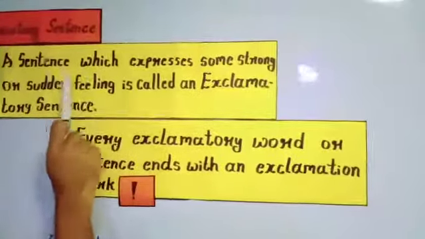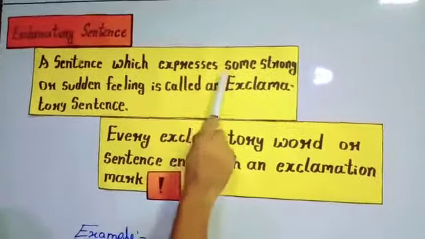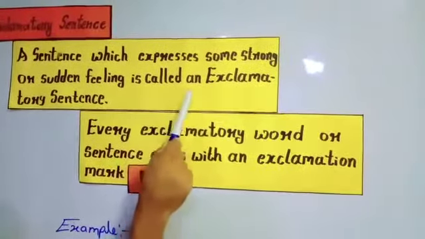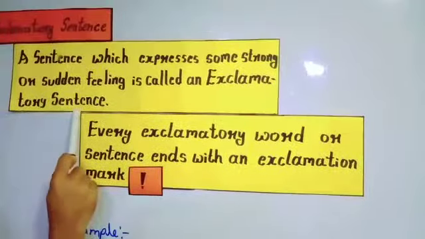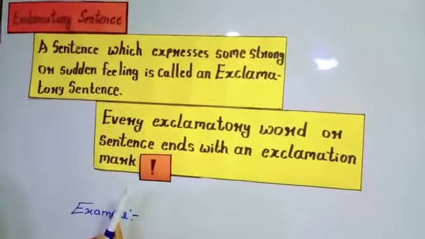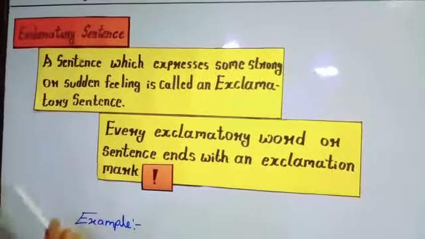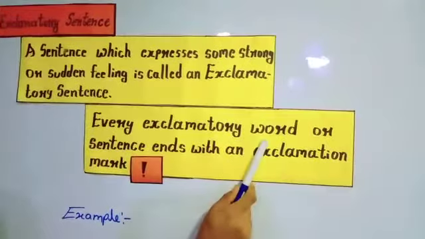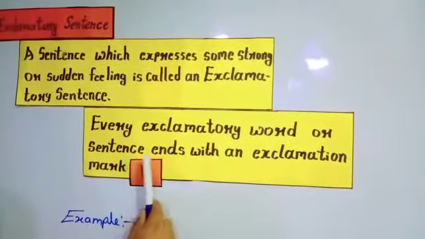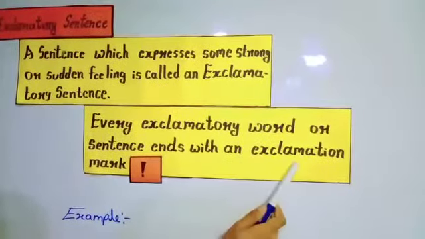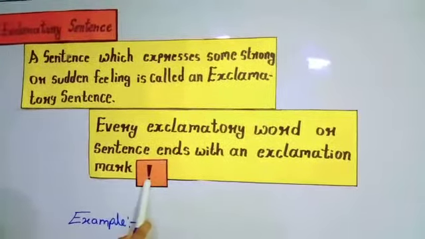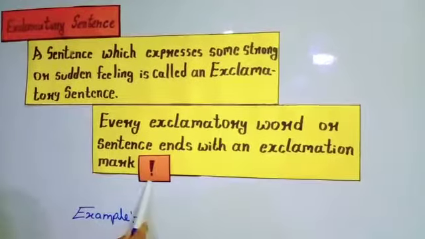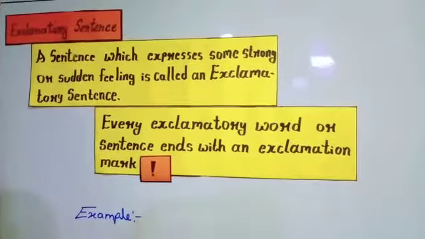A sentence which expresses some strong or sudden feeling is called an exclamatory sentence. Whenever we are expressing our strong feelings within a sentence, that is called an exclamatory sentence. Every exclamatory word or sentence ends with an exclamation mark. This is the exclamation mark. Each and every exclamatory sentence has to end with this exclamation mark.